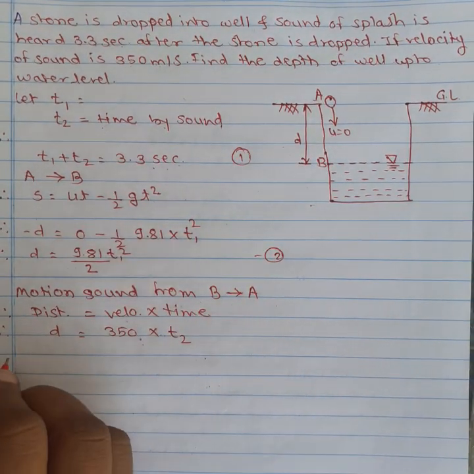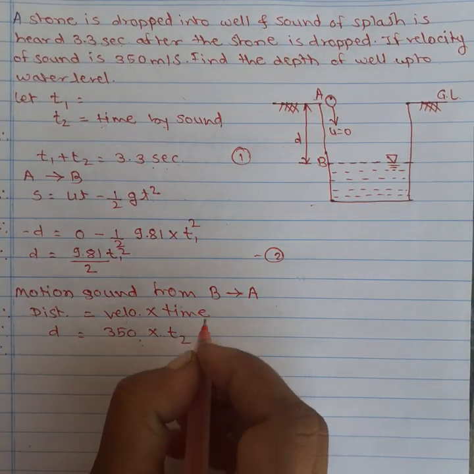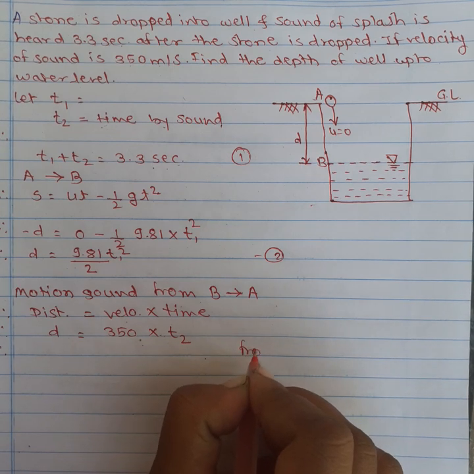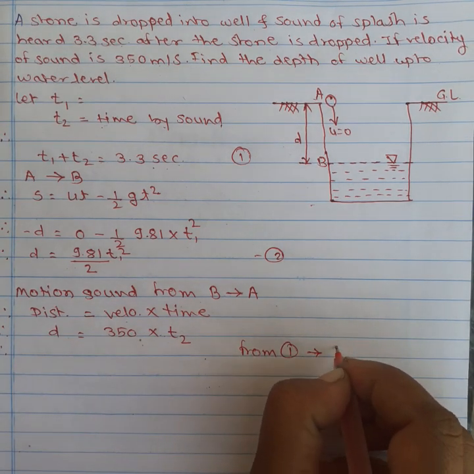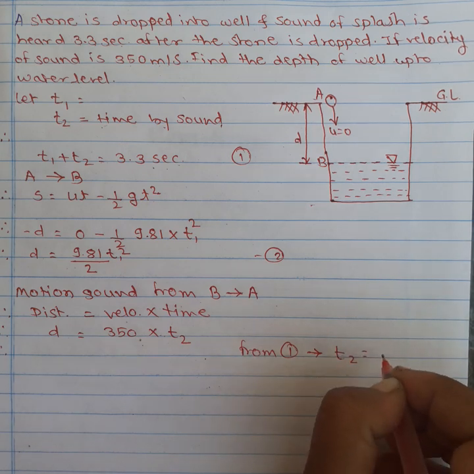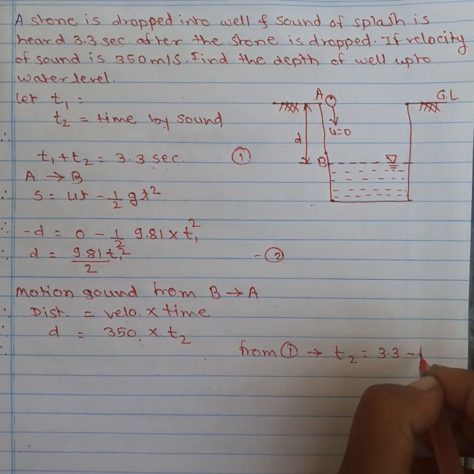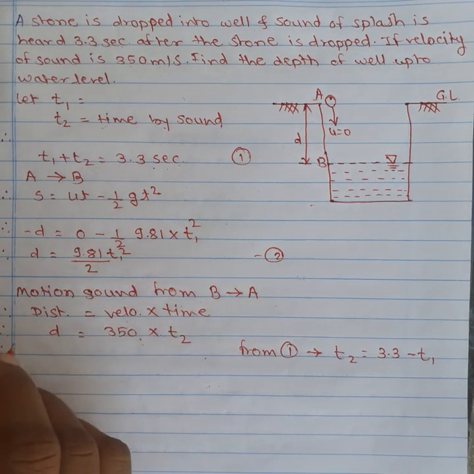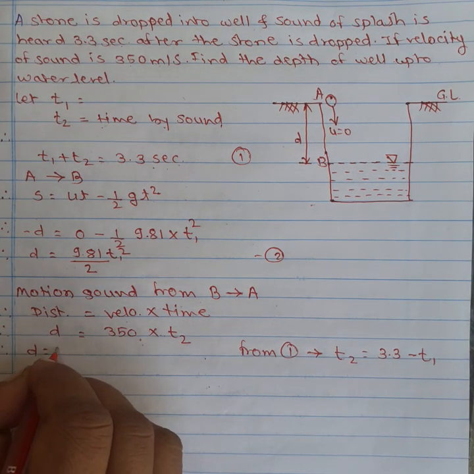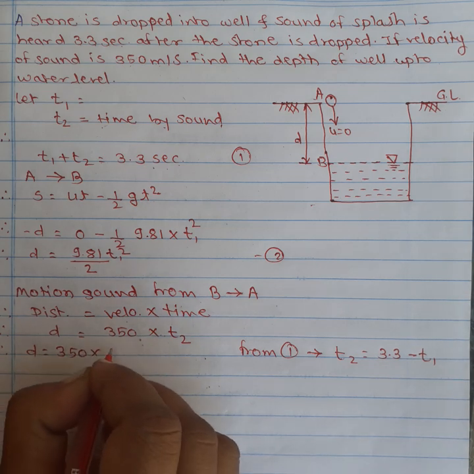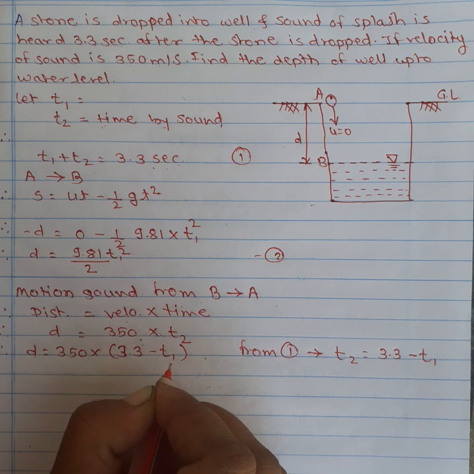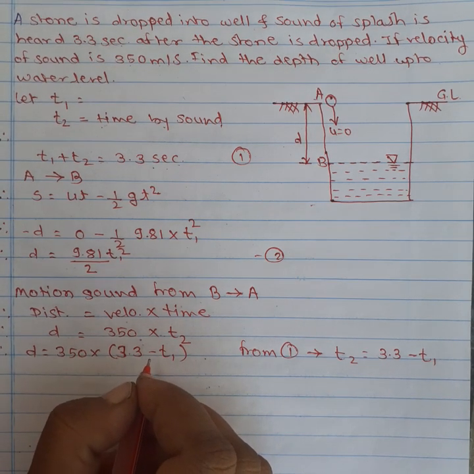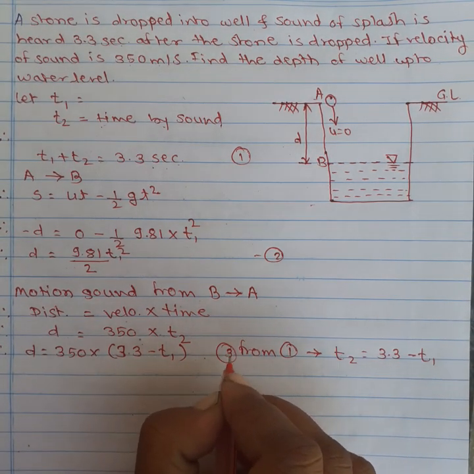Therefore from the first equation we write T2 as 3.3 minus T1. Put this value in this equation and you get d is equal to 350 into (3.3 minus T1). Okay, this is the third equation.